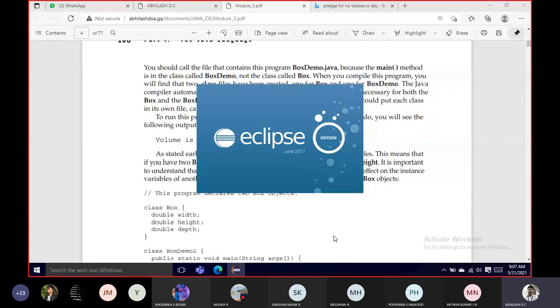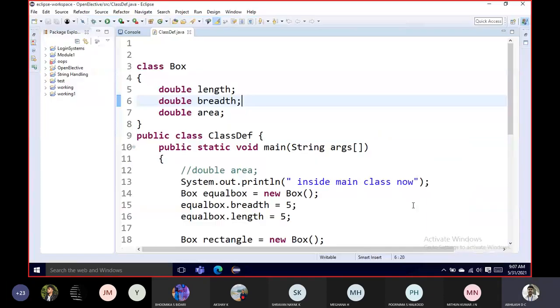And what do you mean by an object then? An instance of a class is called an object. So what do you mean by instances? I have a predefined class. Whenever you create an object, the properties of that particular class will be assigned to the object. The question can be, how many objects can I create? I can create hundreds of objects of a given class. The next question is, are all these objects unique? Yes, all the objects here are unique.